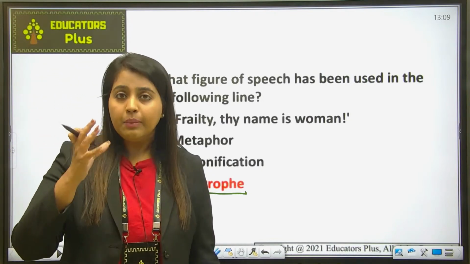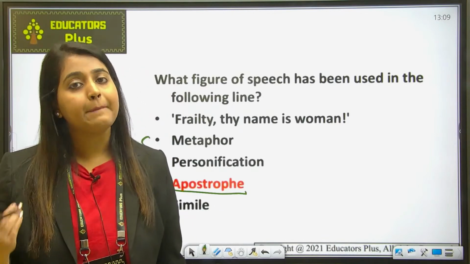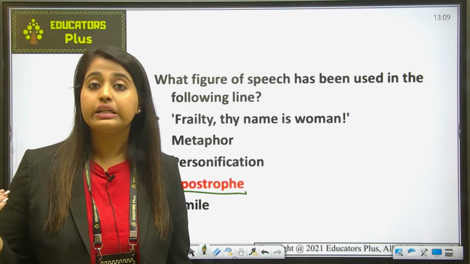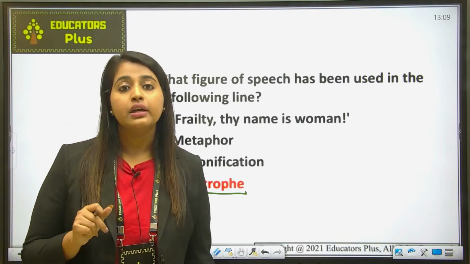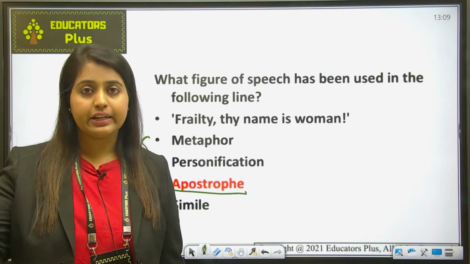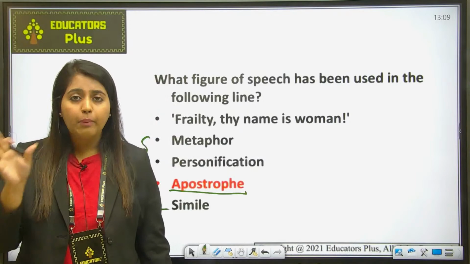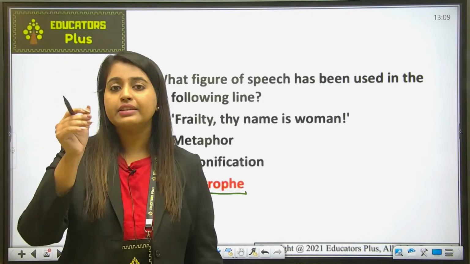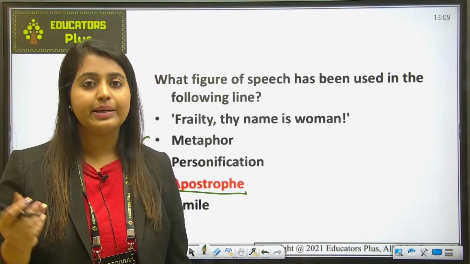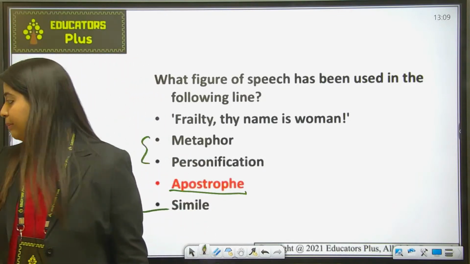Metaphor is a figure of speech that is used to make a comparison between two things that aren't alike but do have something in common. So this is a comparison between two unidentical things. We compare two things that are not common at all, but there can be something common between them, and that commonality gets compared in the metaphor device.